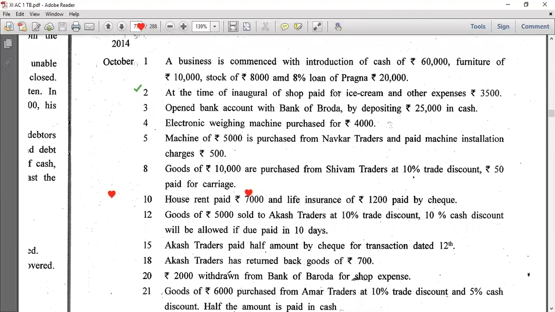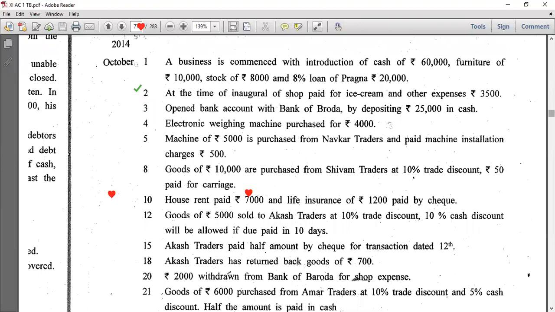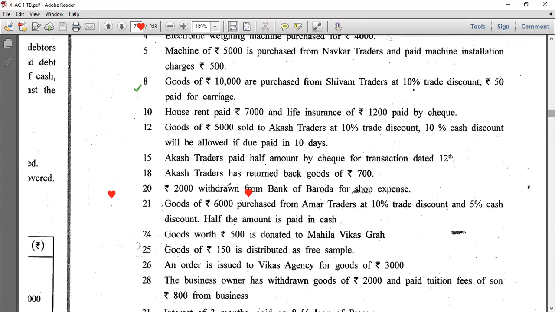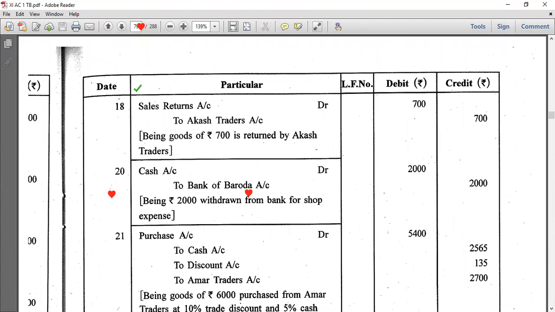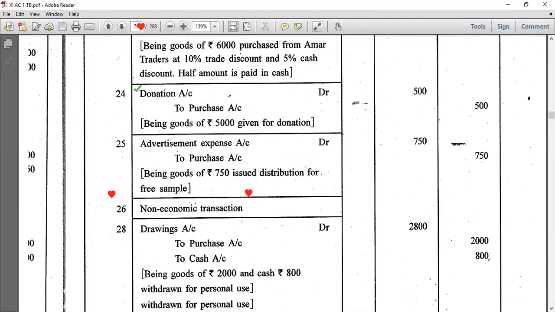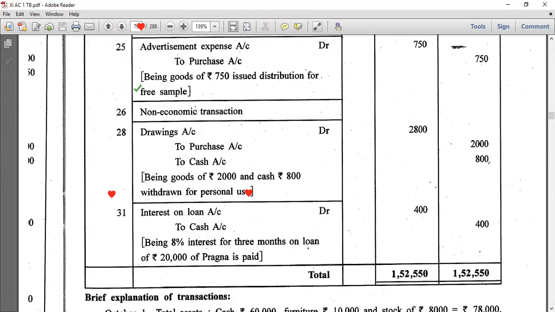That goes to 400. Maybe I'm not having calculator. Let me check. Okay, 400. Interest on loan account debit to cash account 400, paying 8% interest of loan for 3 months.